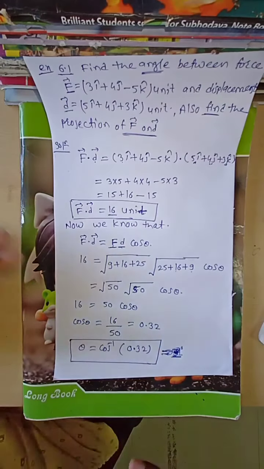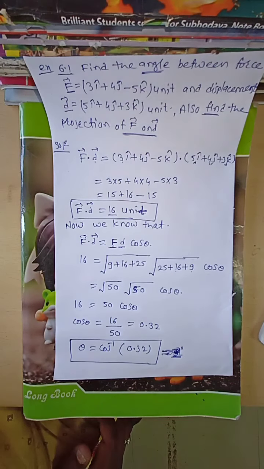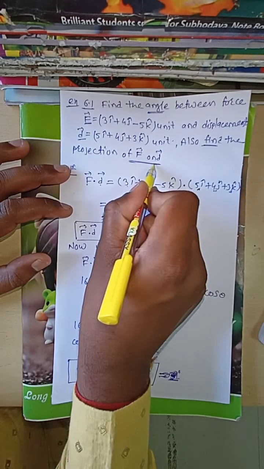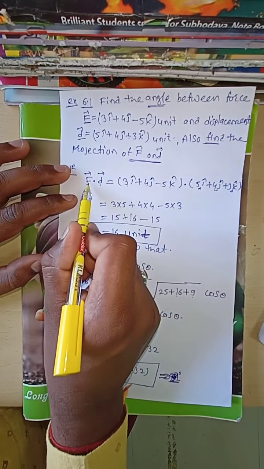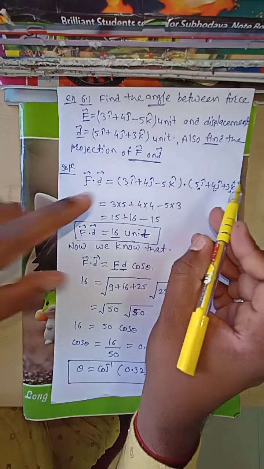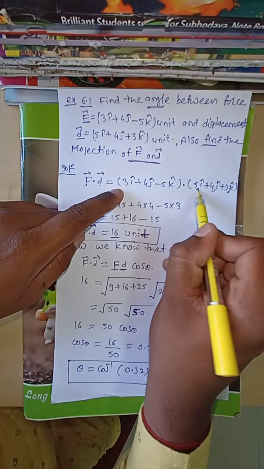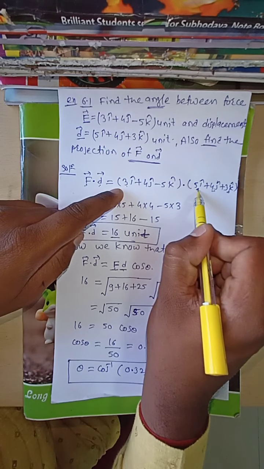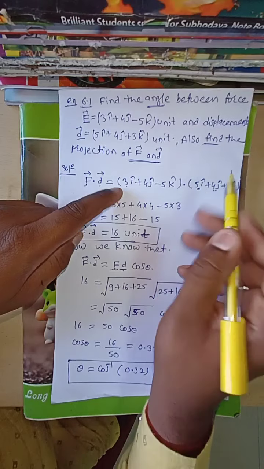Now this is the way to find out the angle between F and D. How to find out the projection of F on D? Projection of F on D means the dot product between F and D. You know the rule: i dot i is 1, j dot j is 1, k dot k is 1, and the other products are 0.